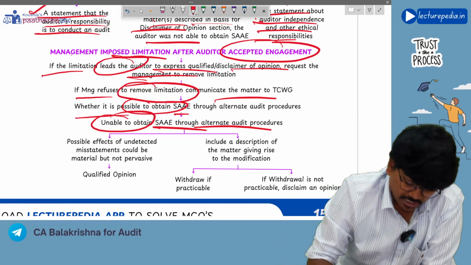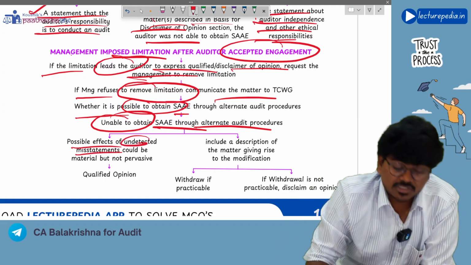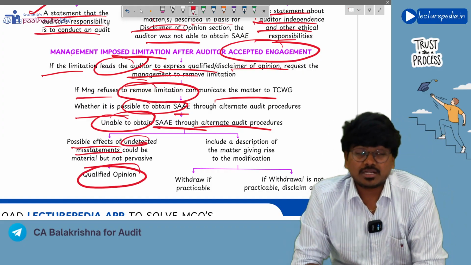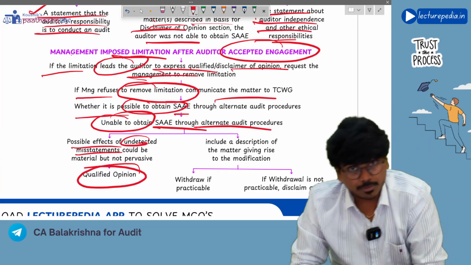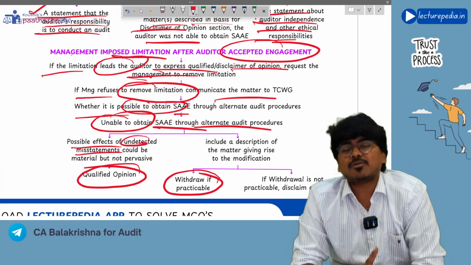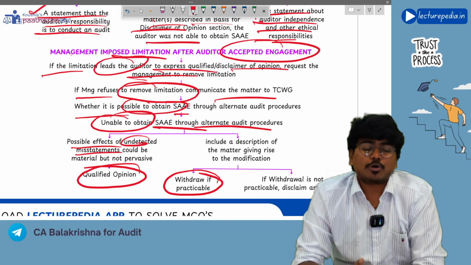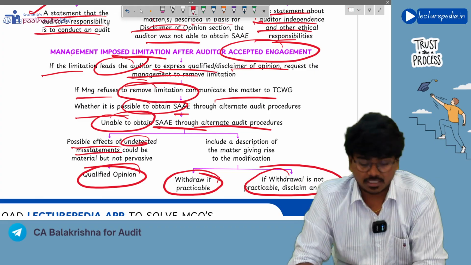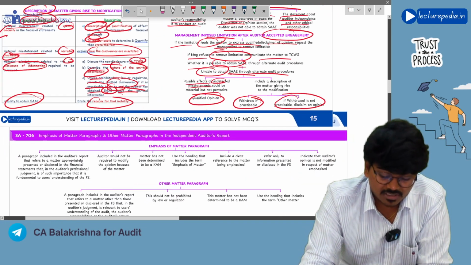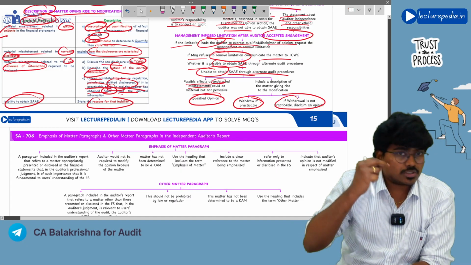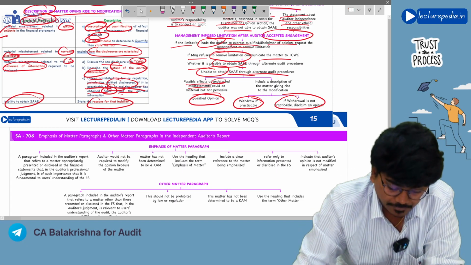If the possible effects of undetected misstatements are material but not pervasive, then you will give a qualified opinion. If possible misstatements are both material and pervasive, you will first of all see whether it is practicable to withdraw from the audit. If it is not possible to withdraw from the audit, then you will give a disclaimer of opinion. Understood? So this is SA 705, which is about modification to the auditor's report.